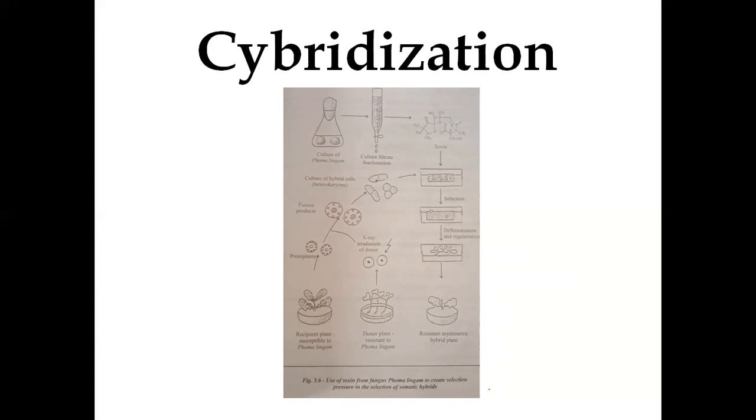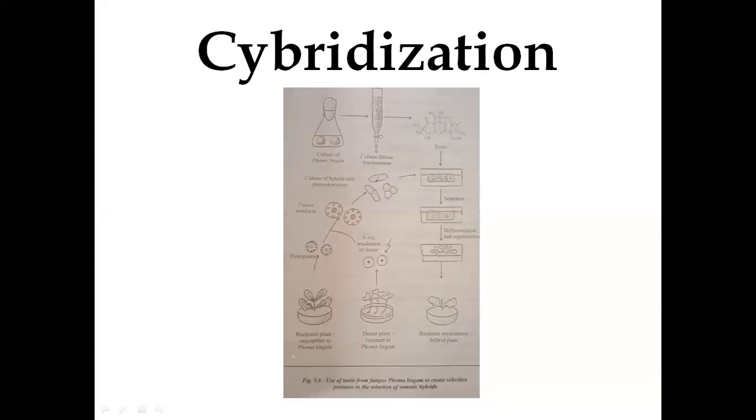The fusion has been done between the recipient plant and the donor plant, whose cytoplasm has been taken after irradiation. The hybrids we get will have the cytoplasm of both recipient and donor, but the nuclear genome of only one parent, the recipient.